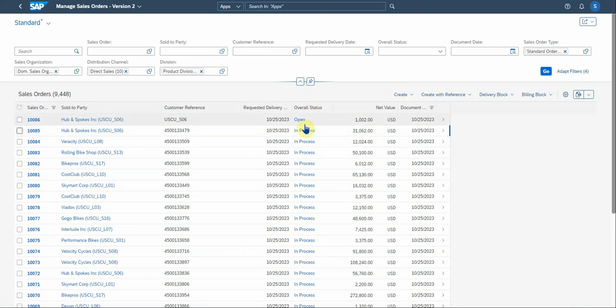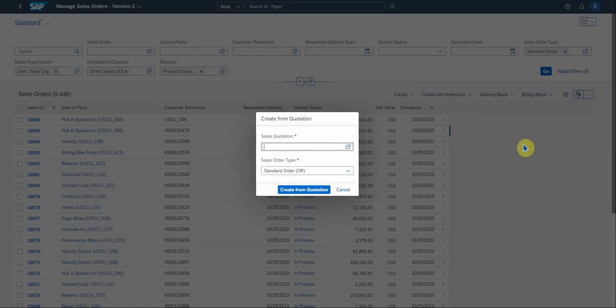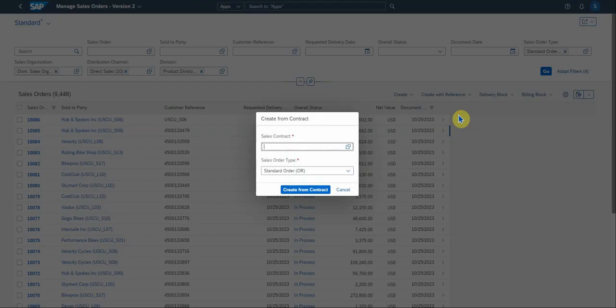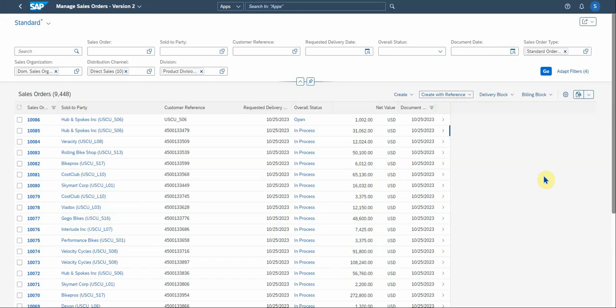Now you have the option to create sales orders with reference to a quotation or a contract. There you'll see, if you click on that one, you put the sales quote number in here, and you create from the quote, or you create from a contract. Okay, so that's how you create with reference.